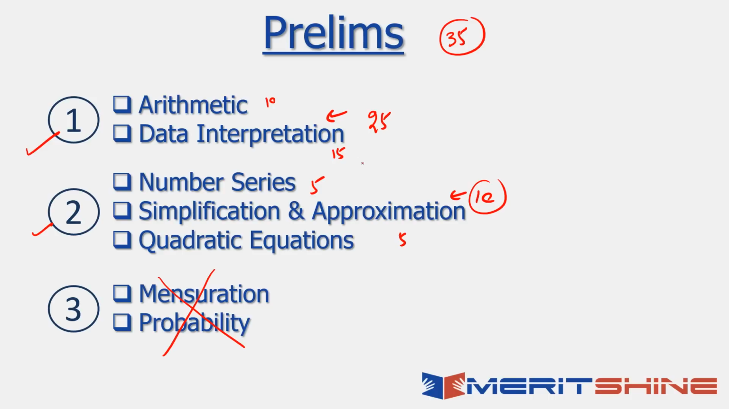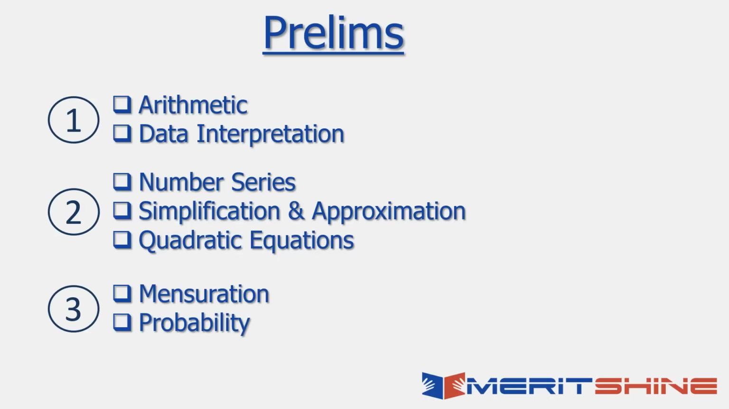Arithmetic 10 can become 15, DI can be 10. At times, they introduce some quantity comparison as well. Some data sufficiency can happen in some of the tests, especially in test series. But this is the rough breakup. If I have to put it in a nutshell, this is 25 marks for you, and this is 10 marks for you. This hardly makes a difference in prelims. So this is for prelims.